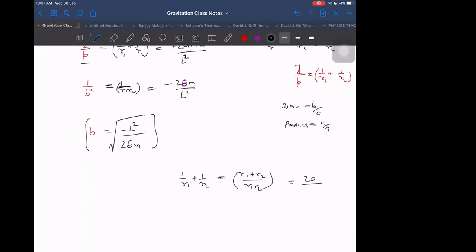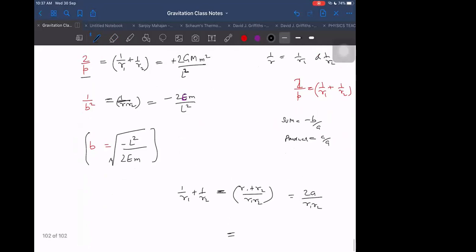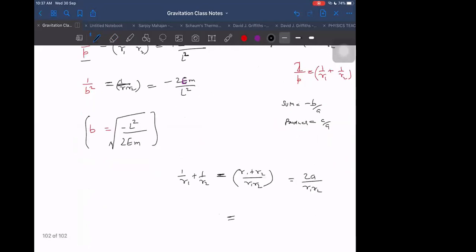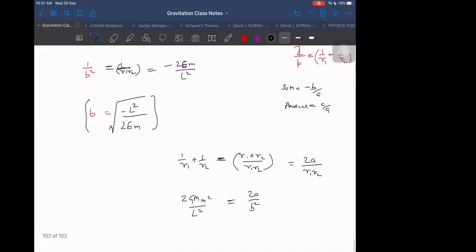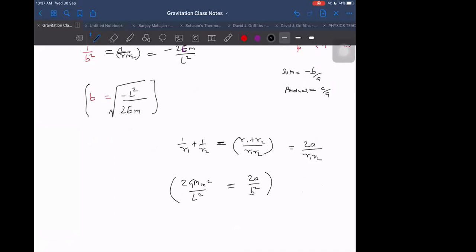R1 plus R2 is 2A, and R1 R2 we know is B square by 2A. So we can write 2A by B square is equal to 1 by R1 plus 1 by R2, which was equal to 2GM M square by L square. We are not even solving this, but we are still reaching the conclusion which we wanted to reach. Here we will be reaching it soon.